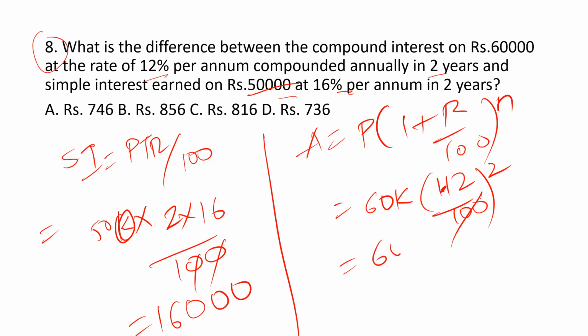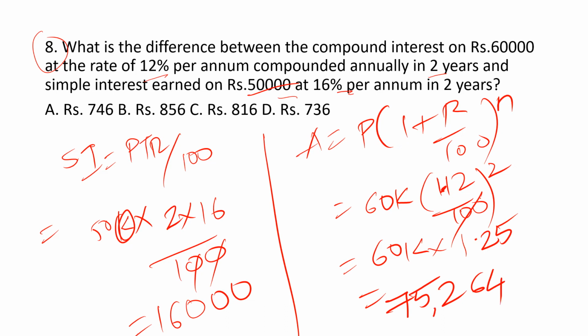So it is 60k into 1.12 whole square. We get approximately 1.25. So 60k into 1.25 we get finally 75k 264 rupees.